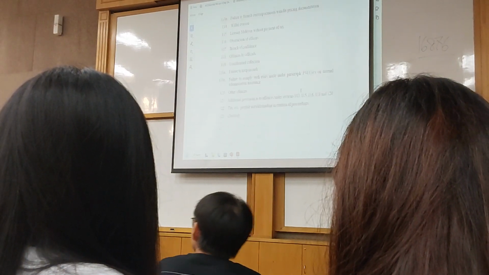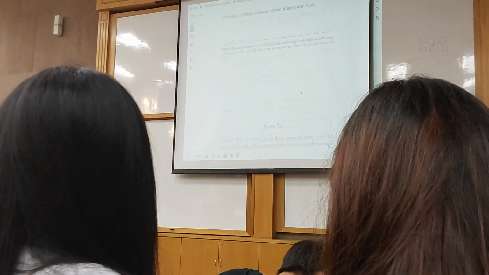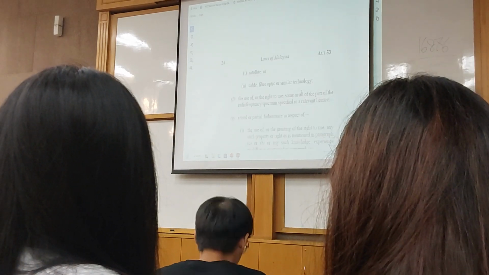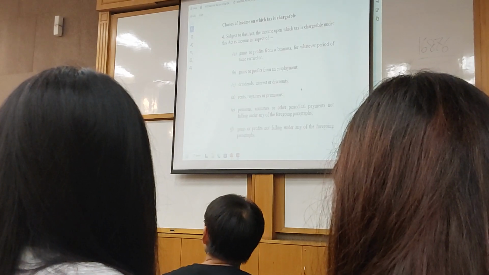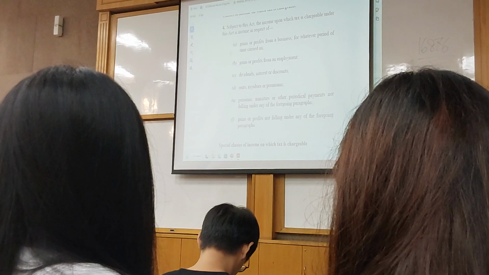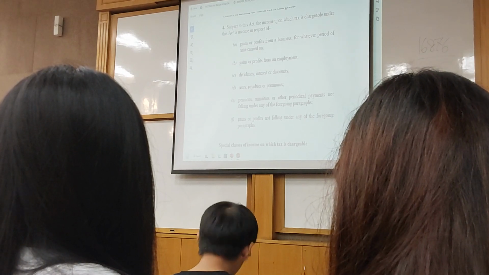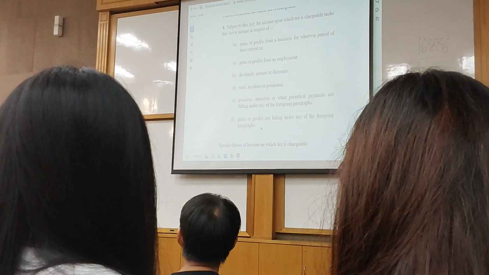Okay, let's look at the end. So all this while, when you do your MTS, we have covered all the way until here: 4A, 4B, 4C, all the way to 4F. This is what we call the classes. This is what I call the normal classes of income. As you can see, 4A all the way to 4E, you have the specific items over here. 4F is "etc.", dan lain-lain.